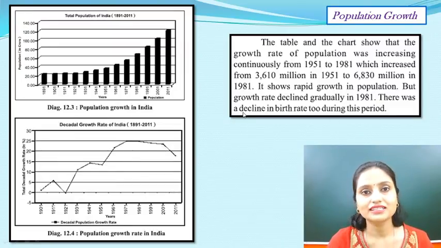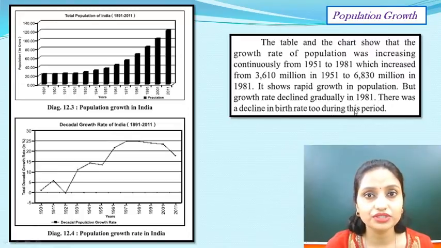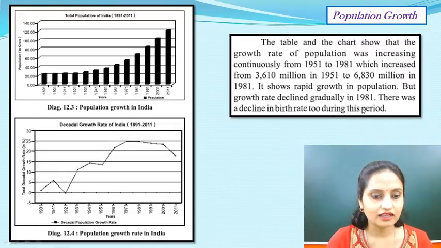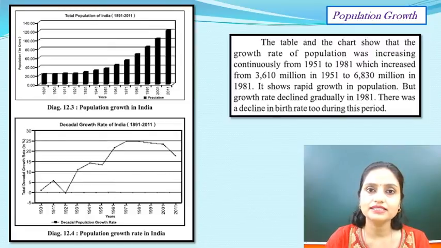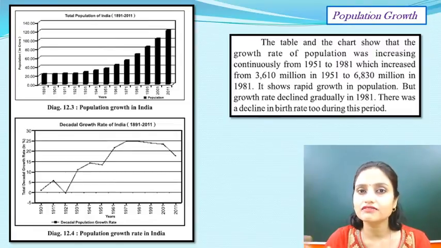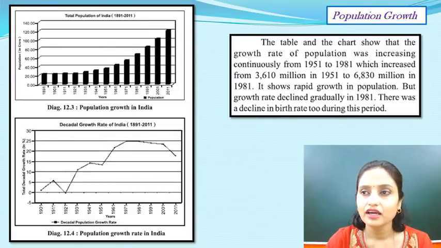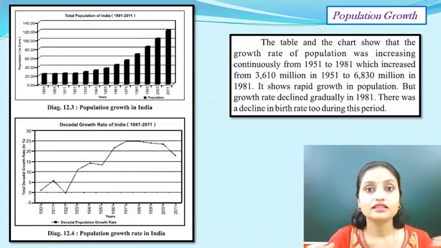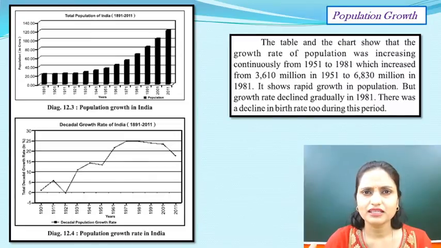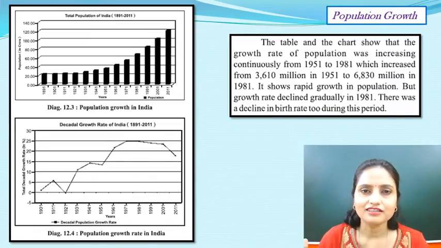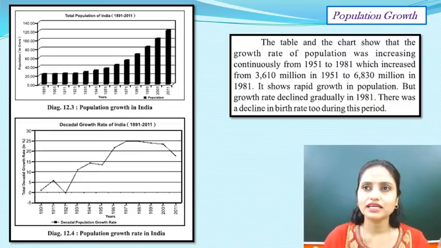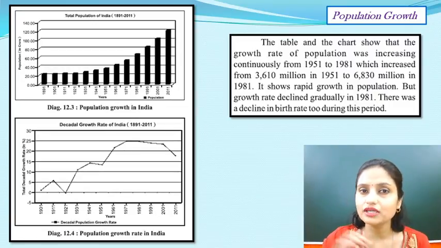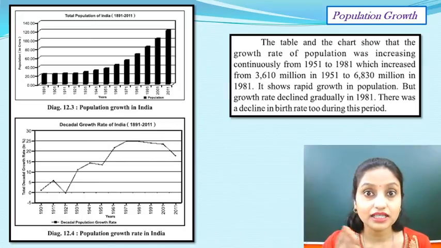There was a decline in birth rate too during this period. From the 1960s and 70s itself, the government came with a family planning program, literacy drives, adult literacy, and they changed the marriageable age. They told people that there should be only 2 kids, and many such messages used to run on Doordarshan. Still now it is running. These measures actually helped, and we can see some decline now.